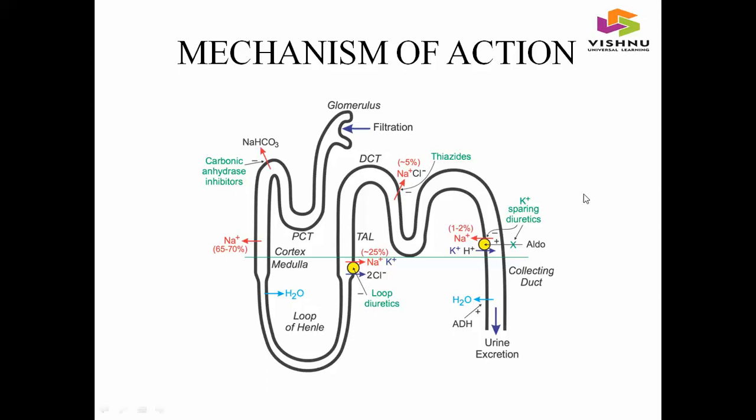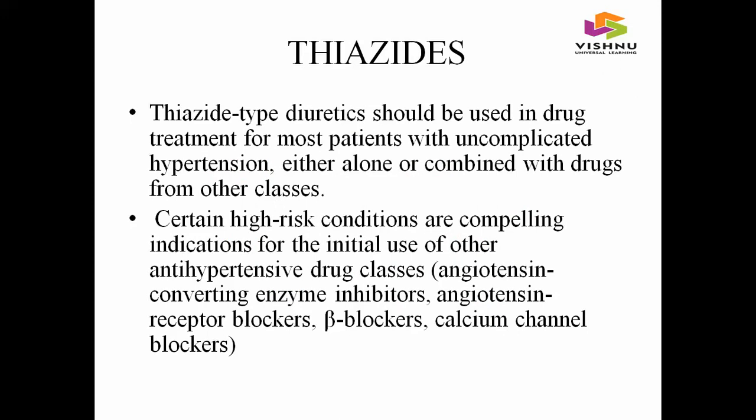Generally potassium sparing diuretics are not used to decrease blood pressure, but are used in combination with other classes of diuretics when there is an ADR like decreased potassium levels. Generally potassium sparing diuretics increase potassium levels in our body. So it is given in combination with other drugs to increase potassium levels in our body along with antihypertensive effect.